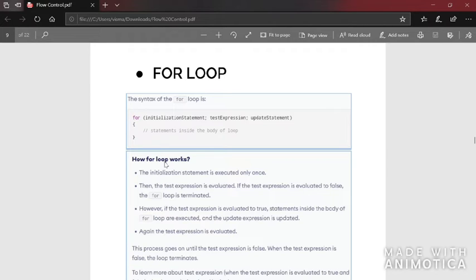Already the value stored in a is 1. So 1 plus 1, one time we added 1 and the value became 2. Again, for the second time we are adding 1 to a, it becomes 3. If you keep on going like that, the value stored in a becomes 11.